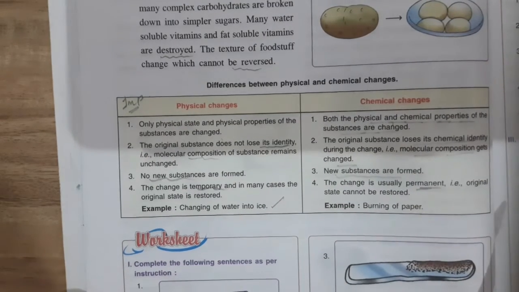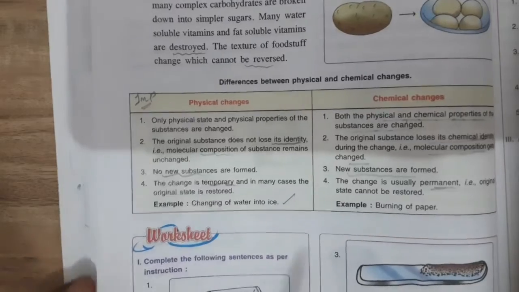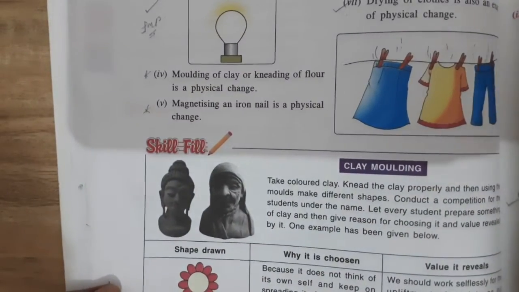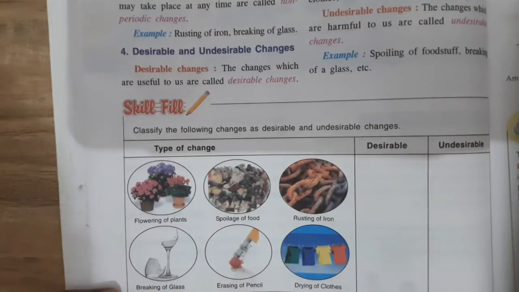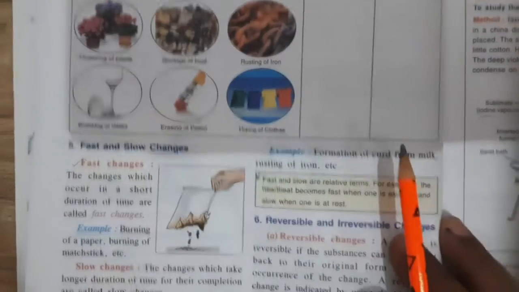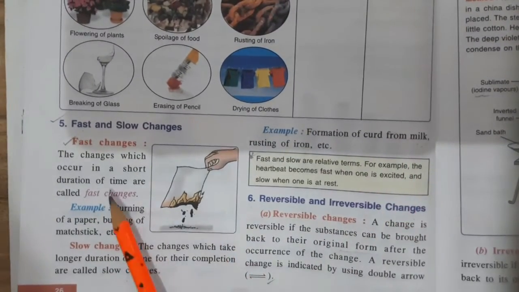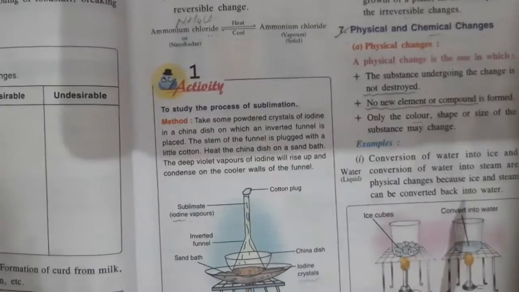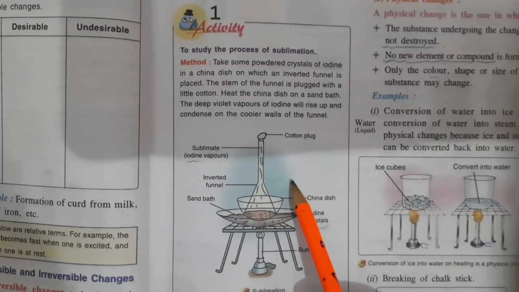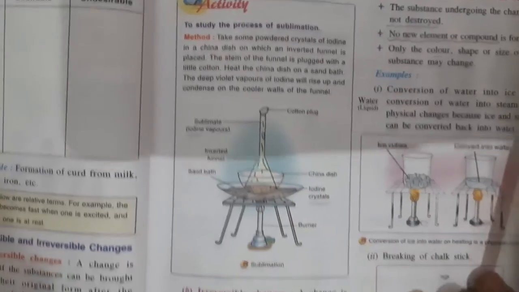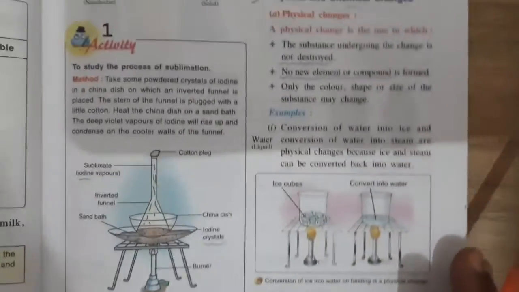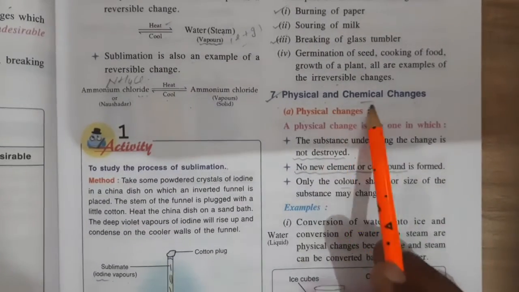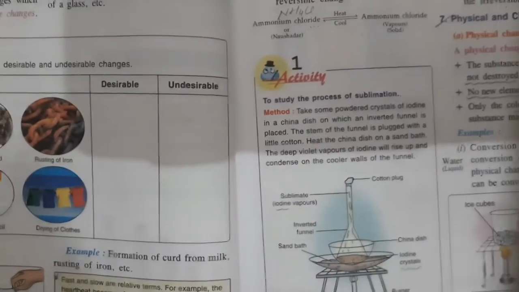So dear students, I hope you have understood the changes that we learned today. First I am going to revise. First we have read fast and slow changes with examples, reversible and irreversible changes. Then after this we did a small activity, that is sublimation, and after sublimation we did physical and chemical changes, which are our last changes.